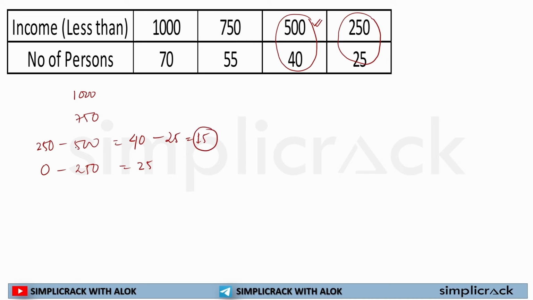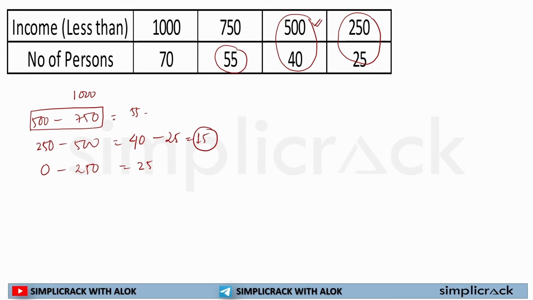Now I have data up to 500. So now from 500 to 750. For less than 750, total number of person whose income is less than 750 rupees daily is 55. But I have to calculate number of person whose income is between 500 to 750 daily.